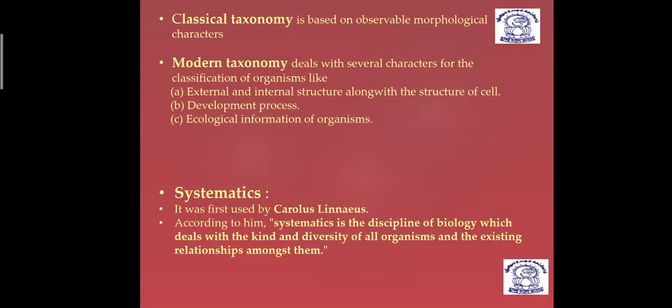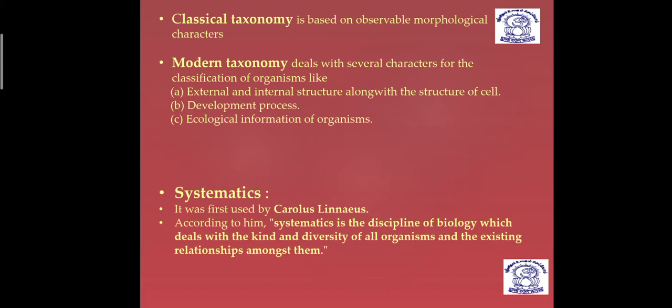Dear students, classical taxonomy is based on observable morphological characters. It means if we classify any organism by studying just morphological characters, and the same rules are applied like characterization, identification, nomenclature, and classification, then it is known as classical taxonomy. But modern taxonomy is something different, and it deals with the external and several characters.